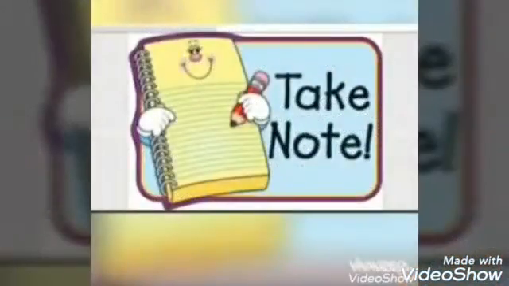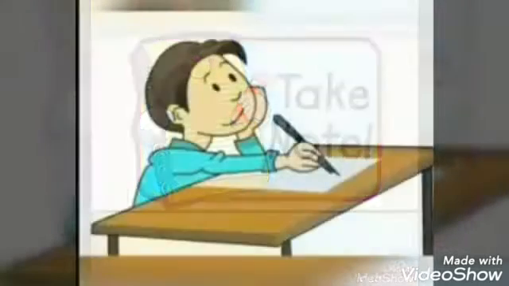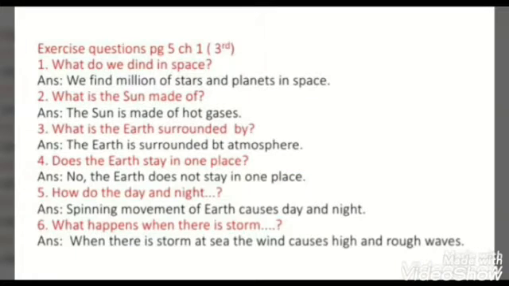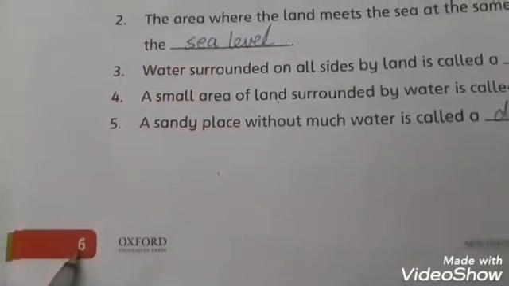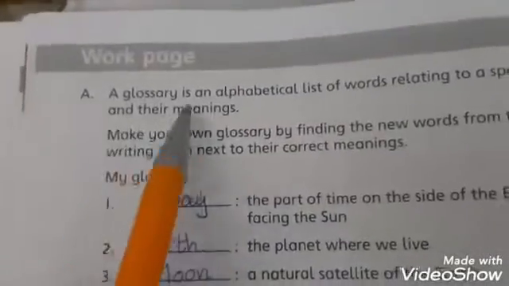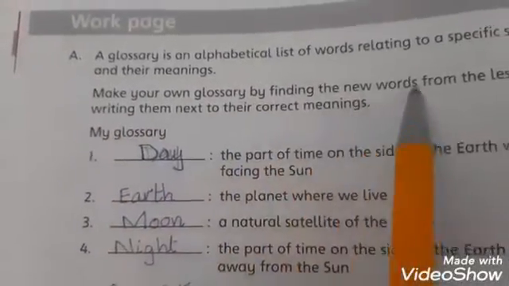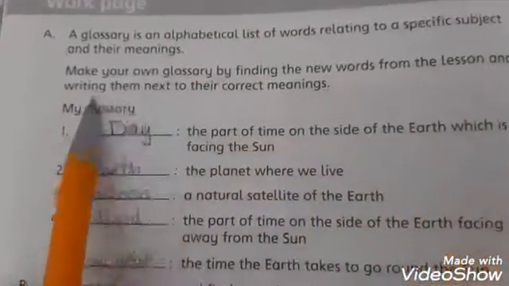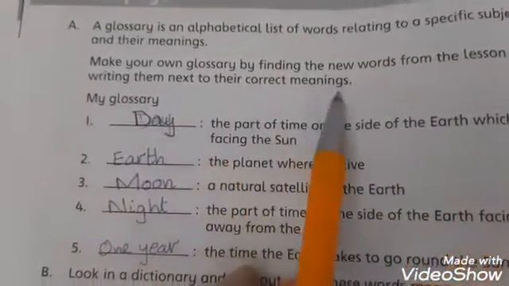Now take out your notebooks for the exercise. Note down the exercise questions. Dear students, these are the exercise questions of chapter number 1 on page number 5. Take screenshots of these questions and write these in your notebook. Students, open page number 6, work page. Make your own glossary by finding the new words from the lesson and writing them next to their correct meaning.